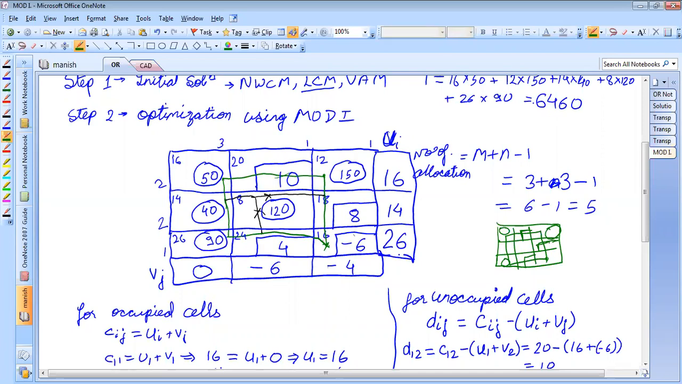Once we have selected this cell, we have to create a closed path. That is, from this cell, we will start the path and we have to come back to this cell only. And you can take a turn only at the allocations. You cannot take a turn where there is no allocation. Is it clear, students?